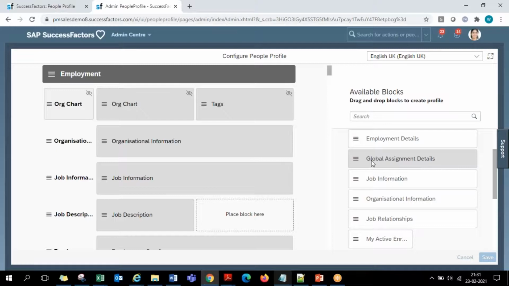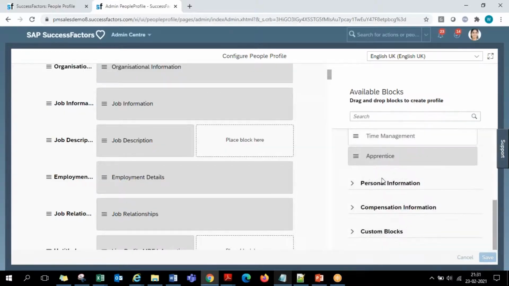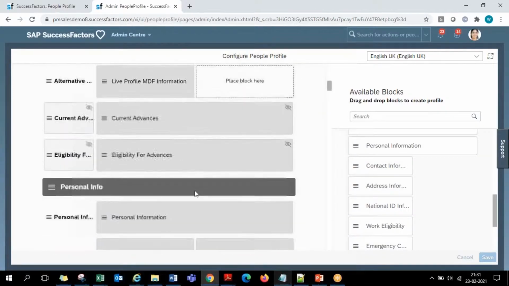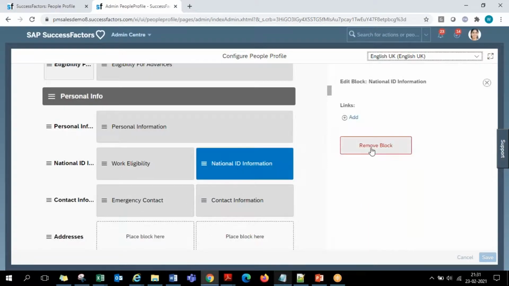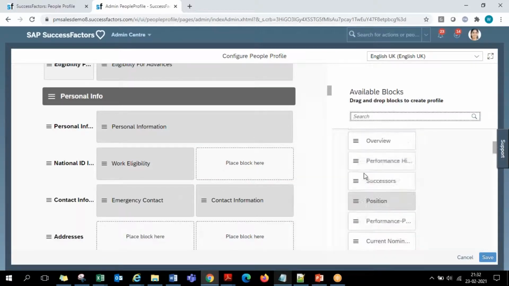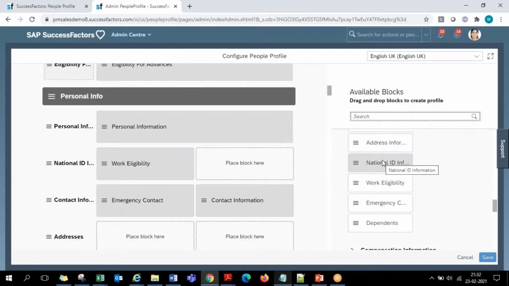So whichever portlets are not brought to the front end will appear highlighted. You can just drag and drop them to add them. For example, here under personal information, we have national ID information, guys. If I remove this block, it's just a block, one portlet is one block, I removed it. Now if you go to the personal information section, national ID is highlighted separately, showing us that this is not present in the layout.